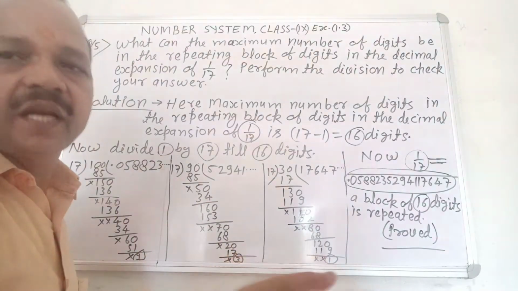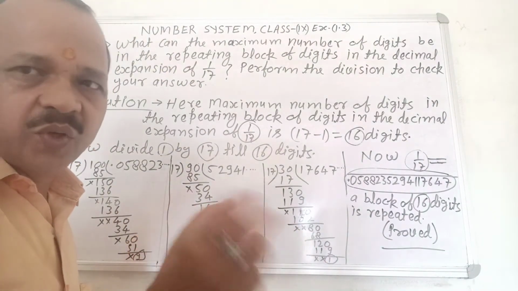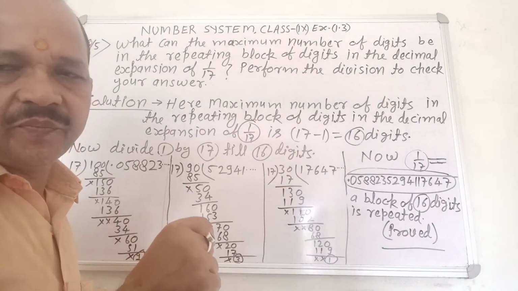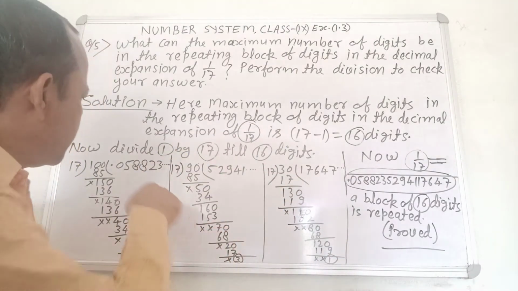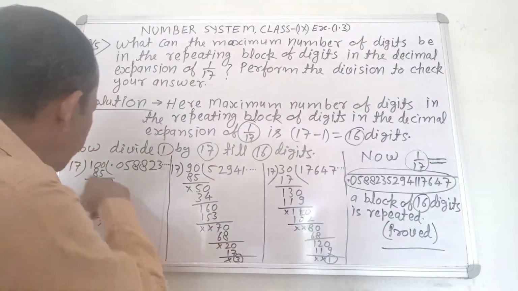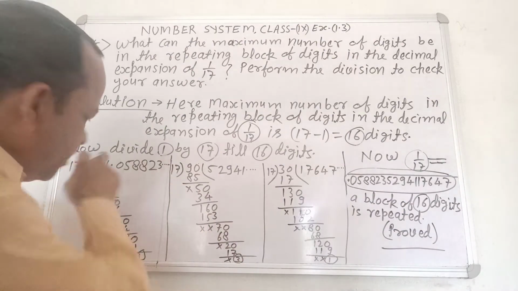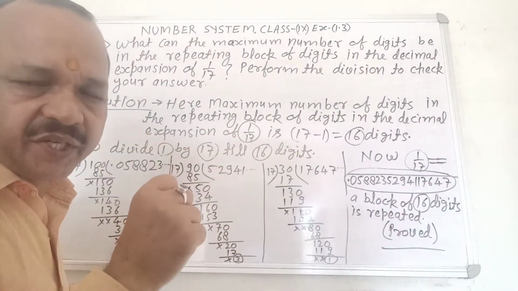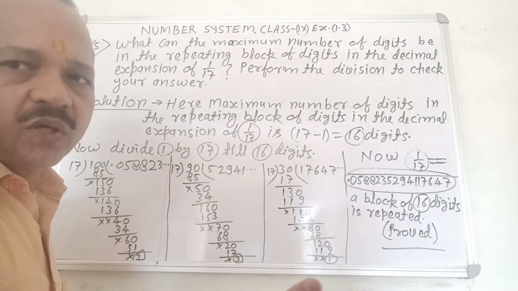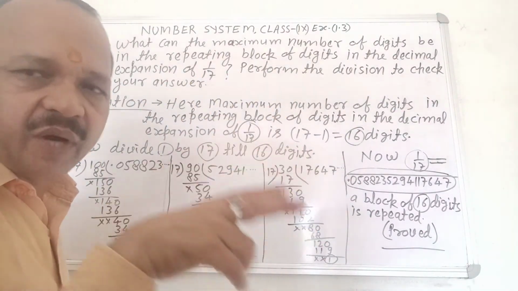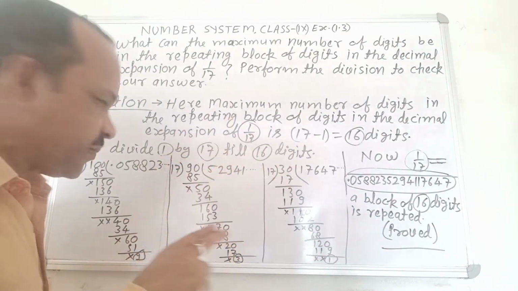Now 10 is less than 17, so you cannot divide 10 by 17. You write a 0 after the decimal and a 0 after 10. 10 becomes 100. 100 is more than 17, so you can divide 100 by 17.